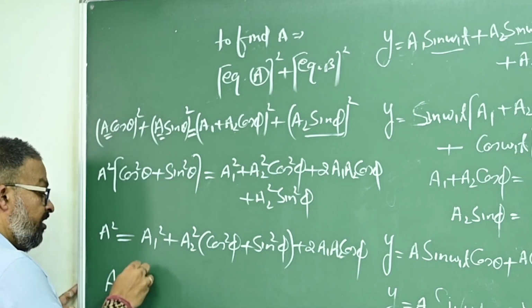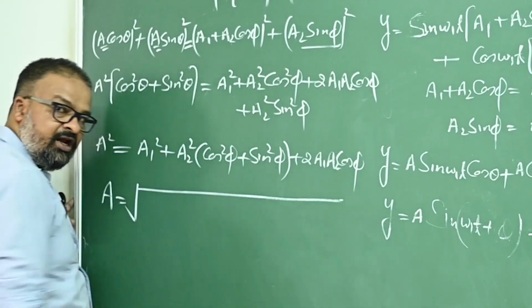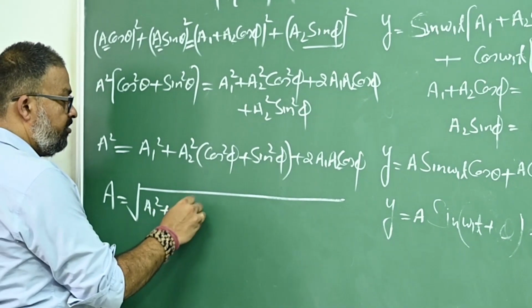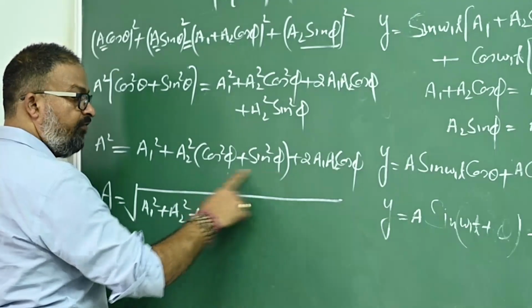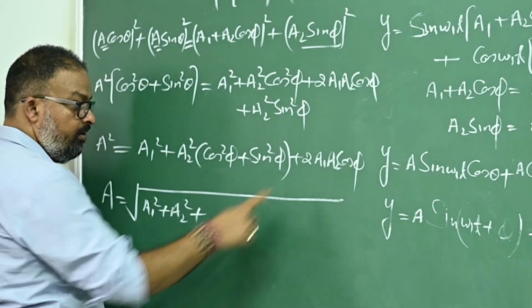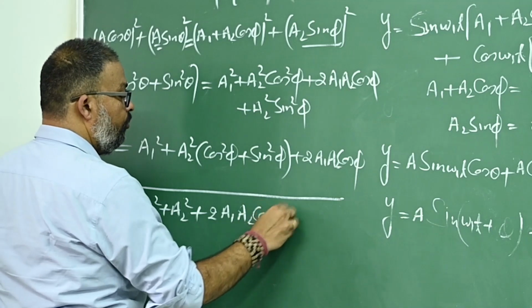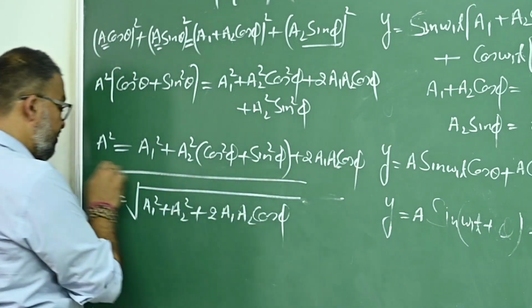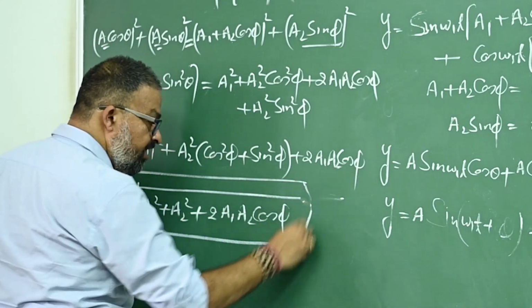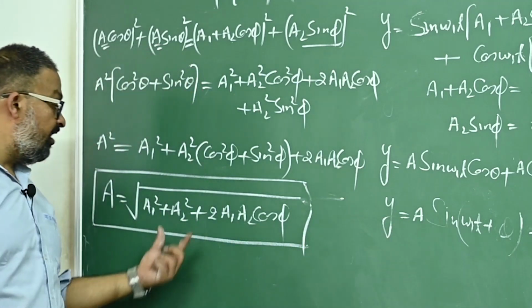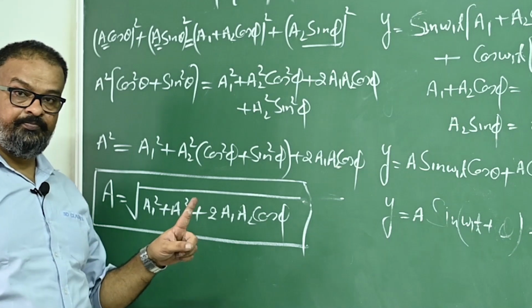So A square will become equal to A1 square plus A2 square, since cos square phi plus sin square phi becomes 1, plus 2 A1 A2 cos phi, and this is the resultant amplitude of the new superimposed wave, that means this is the resultant amplitude of beats.